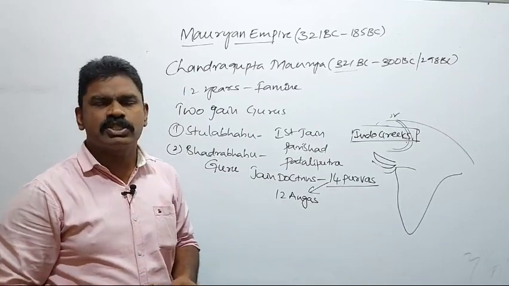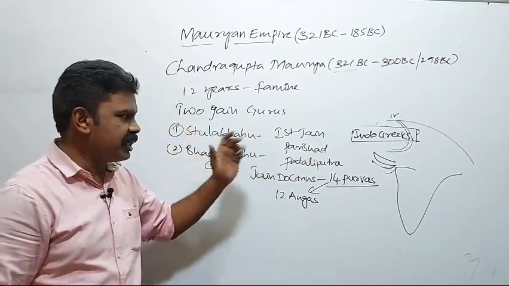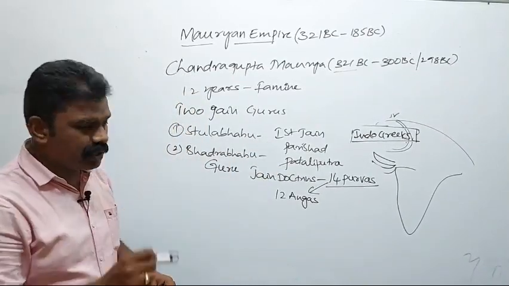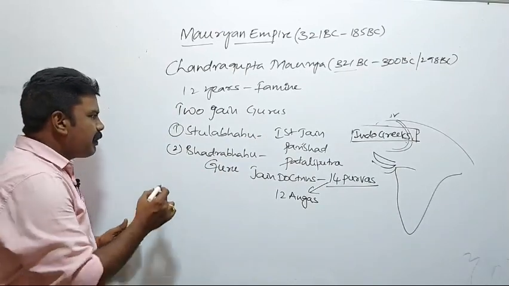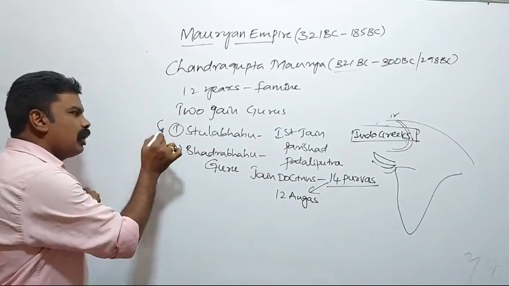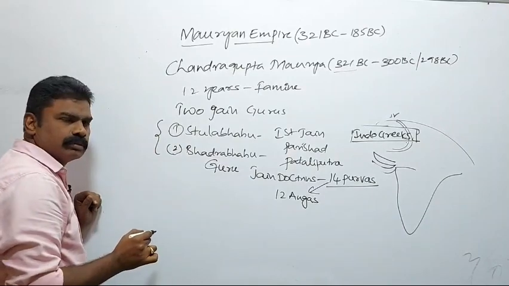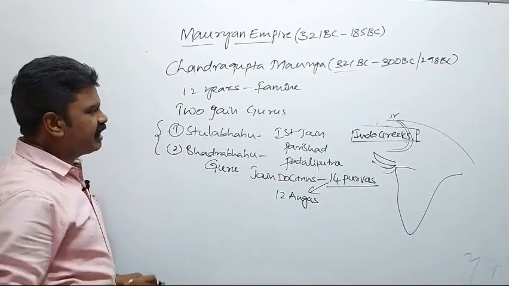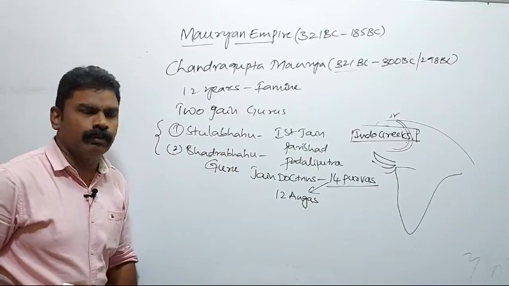But between these two people, Sthulabahu and Bhadrabahu, there occurred ideological differences.